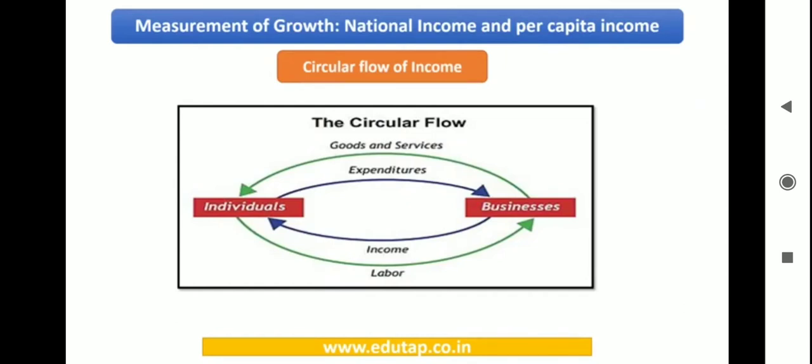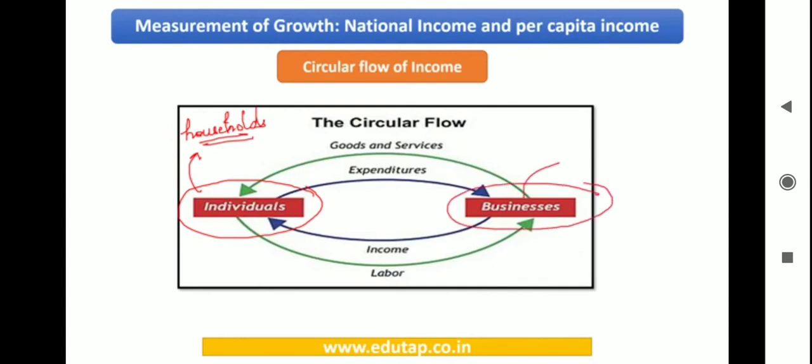So now what we are going to consider is there is an economy where there are 2 players or 2 sections of the society. You have individuals that form a part of households, and you have businesses or firms manufacturing goods. Now in this particular economy, we are not considering the role of government. So we are thinking that there is no government that exists.